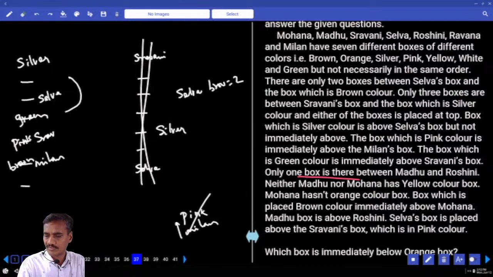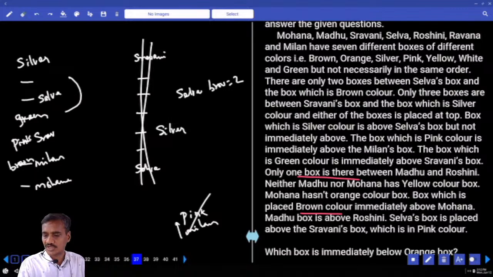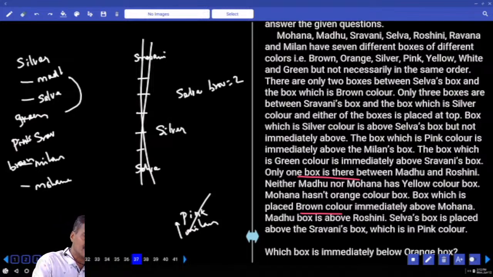Then the box which is placed brown is immediately above Mohana. Brown is immediately above Mohana. Mohana is here, isn't it? And Madhu's box is above Roshni. Now where should this Madhu be? Madhu is here, and above this Roshni. Now the persons were fixed, and the colors if you check out.